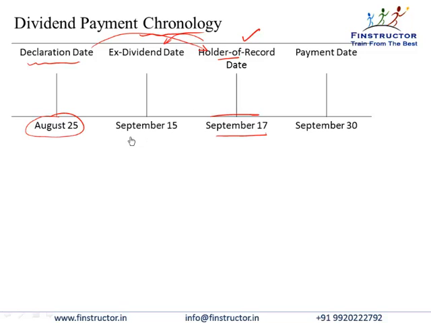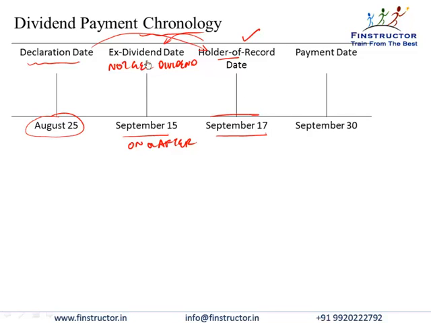If you purchase the stock on the ex-dividend date, that is on or after the ex-dividend date, you will not get the dividend. Because in most markets globally, there is a 2+2 settlement cycle. So if you buy it today, then the stock actually will come to you on September 18th.